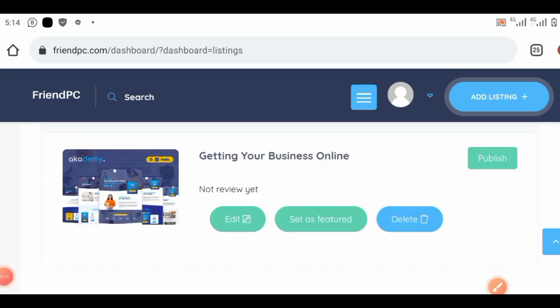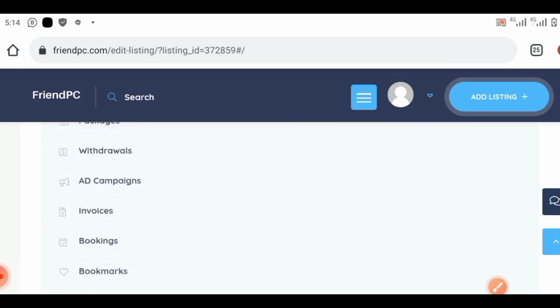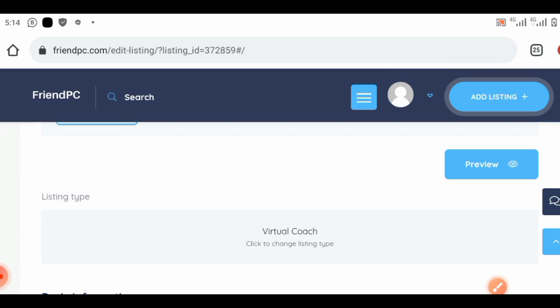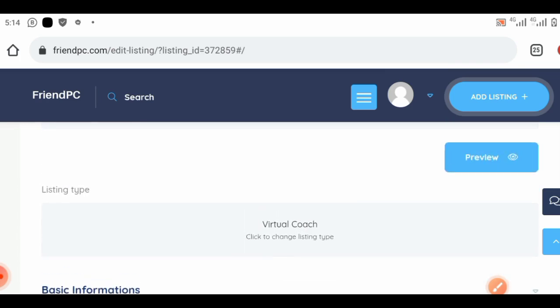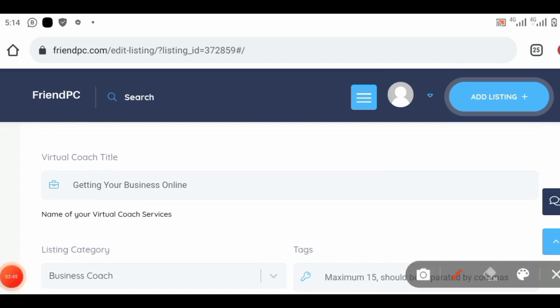What I did was I actually filled out the whole form so that my phone would not crash. Let me show you what I did. Let me go to edit so I can show you what I actually filled and how I did it. I just opened the account the same way you're going to be opening your own, and I taught you everything step by step. Here we have the virtual coach title, and I wrote getting your business online.